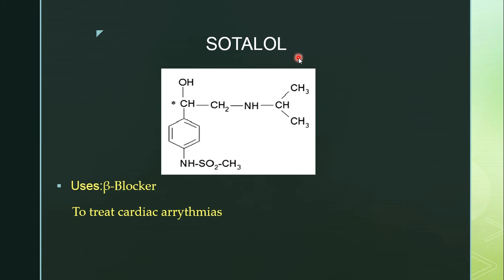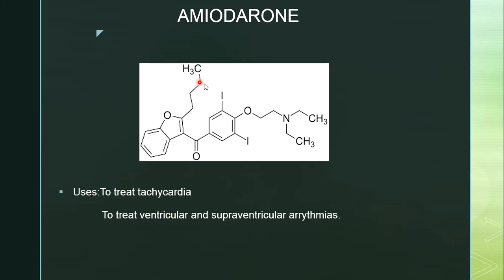Beta adrenergic blockers is the next class of drugs. Example is sotalol. Sotalol contains a phenyl ring with NHSO2CH3 at para position, and at this position there is a CHOH group. Here an ethyl side chain is present. This ethyl side chain is attached to the amino group, and the amino group is attached to an isopropyl group. It is used as a beta blocker and it is also used to treat cardiac arrhythmias.